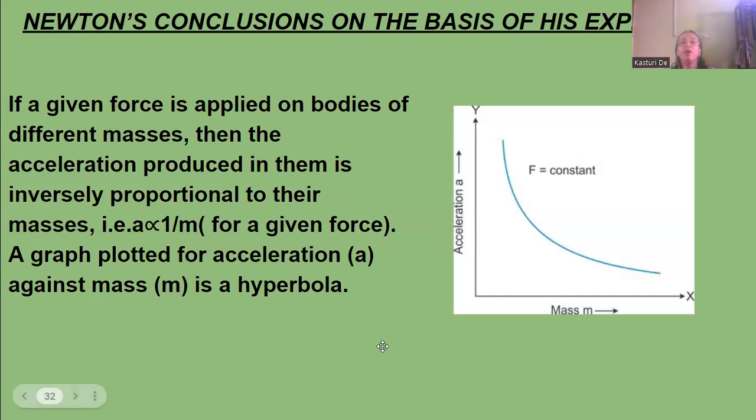Now, if a given force is applied on bodies of different masses, then the acceleration produced in them will be inversely proportional to their masses. That means A is inversely proportional to M for a given force when the mass is different. So acceleration will be inversely proportional to mass, and the graph will be a hyperbola.